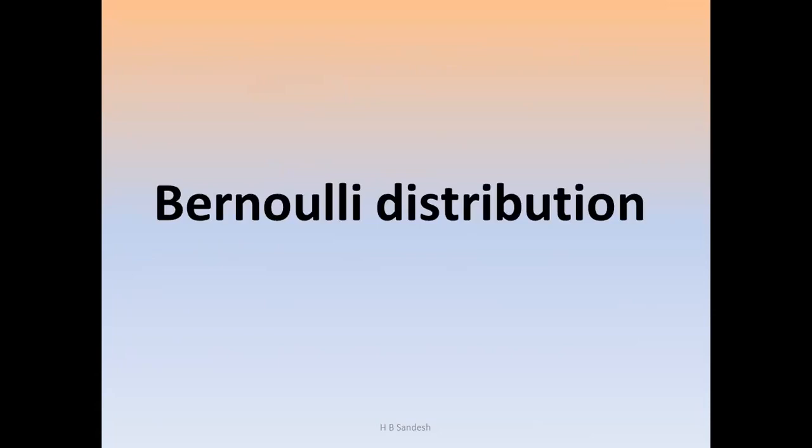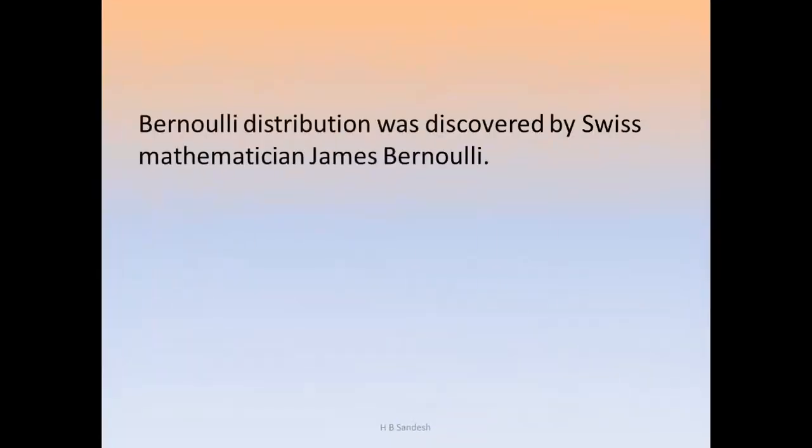Today in this video, we are discussing the Bernoulli distribution. It was discovered by the Swiss mathematician James Bernoulli. This is a discrete probability distribution.